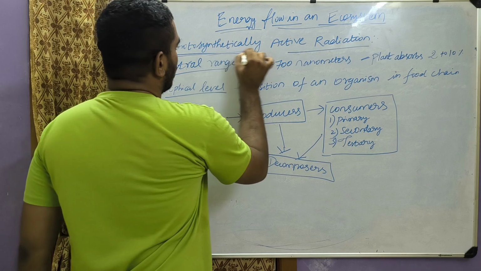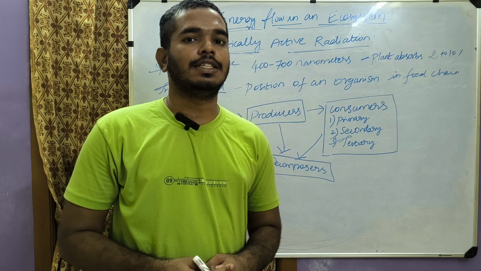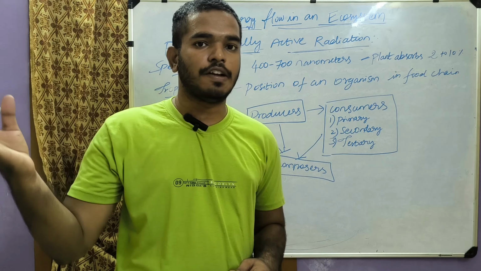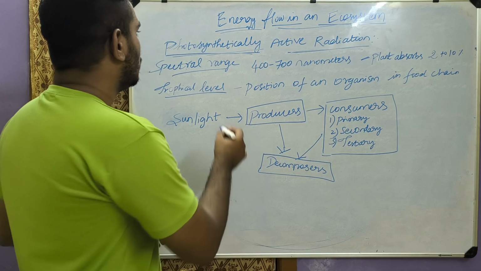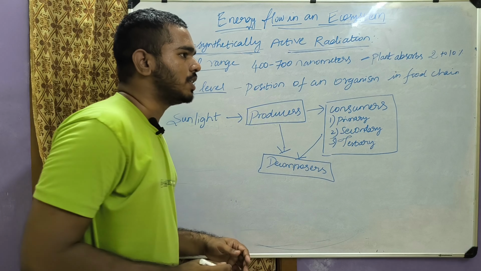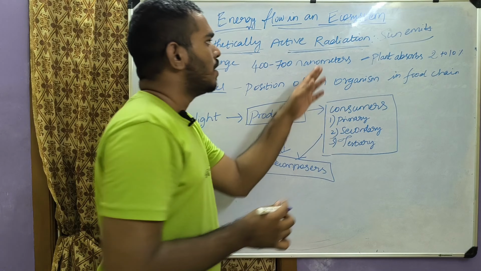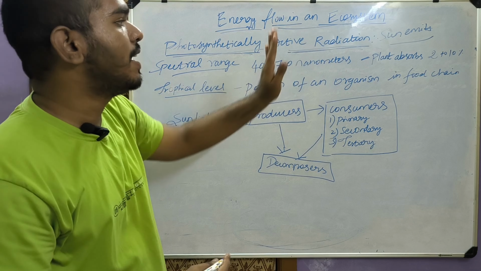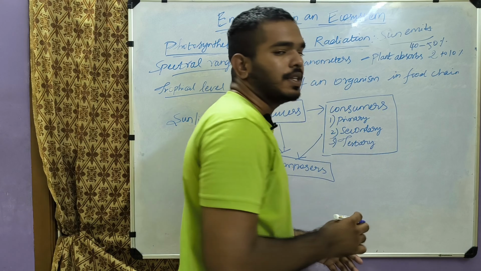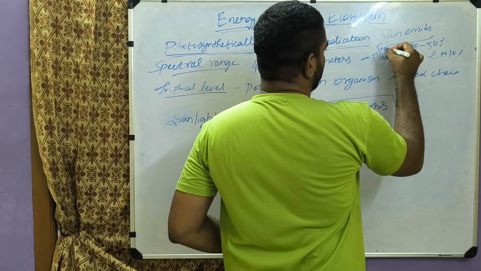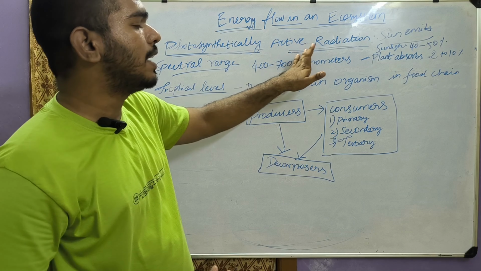First of all, photosynthetically active radiation. As we know, plants produce energy by means of photosynthesis, using energy from sunlight. The sun emits this photosynthetically active radiation, which makes up about 40 to 50 percent of sunlight.